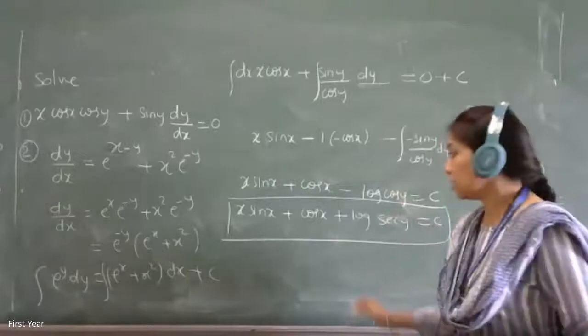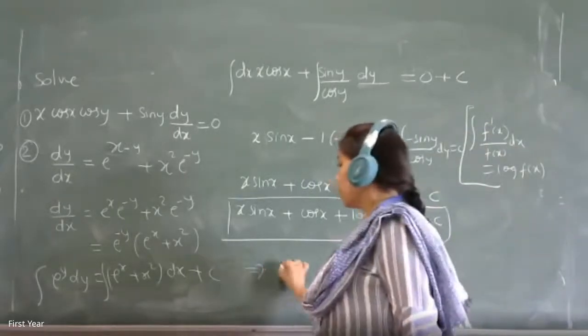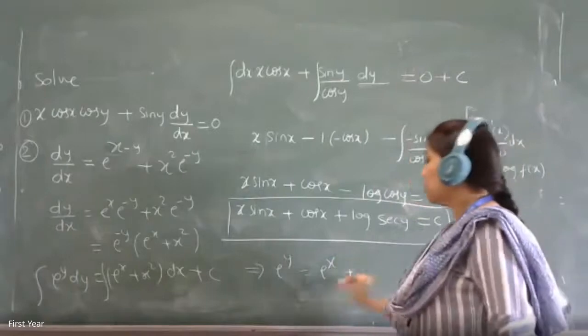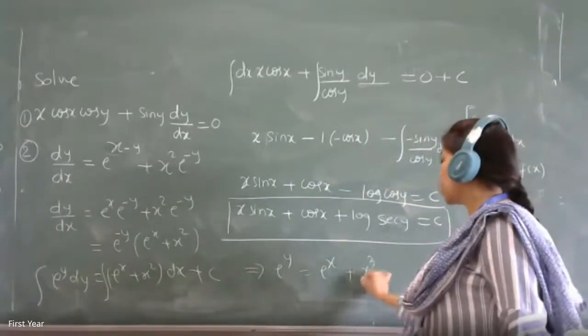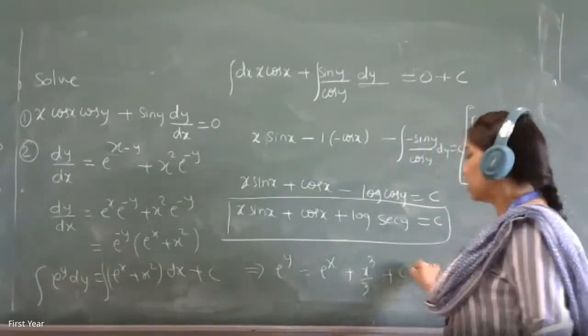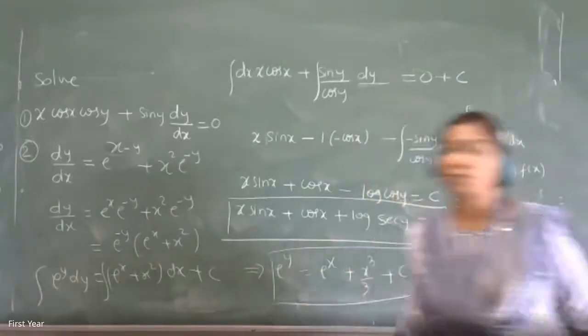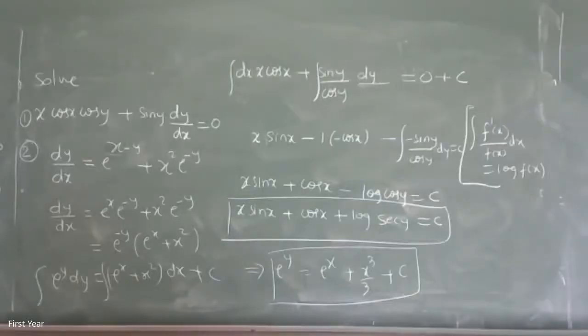So what is that integration? e raised to y is equal to the integration of e raised to x, which is e raised to x, plus the integration of x square, which is x cubed by 3, plus c. That's your final answer. Everybody got this? Yes, ma'am. So that is direct variable separable. Now the other type of variable separable is by substitution.